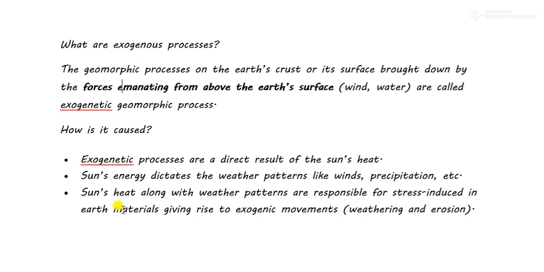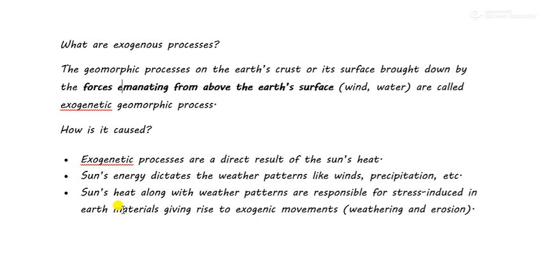Exogenic processes are a direct result of the sun's heat. Mostly they are formed by the heat of the sun. Now, do not underestimate the heat of the sun, because with heat, things expand. In the daytime, due to excessive heat, big rocks expand, and in the night they shrink or become small again.